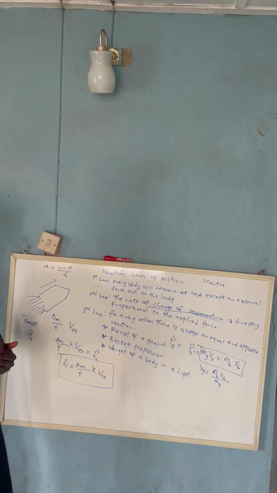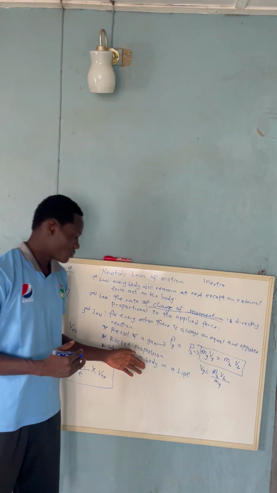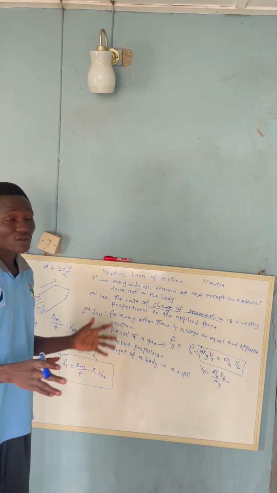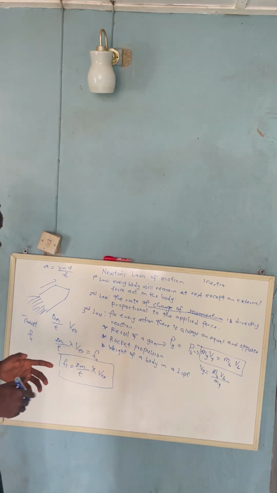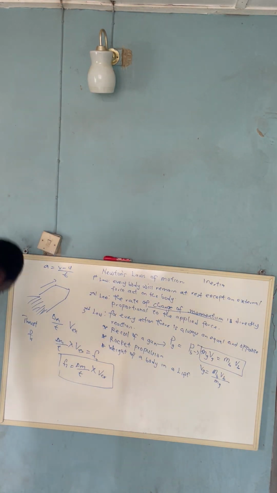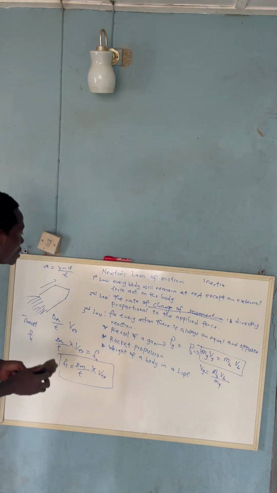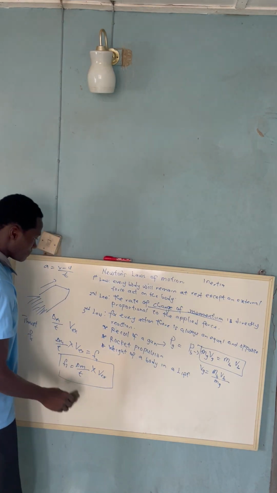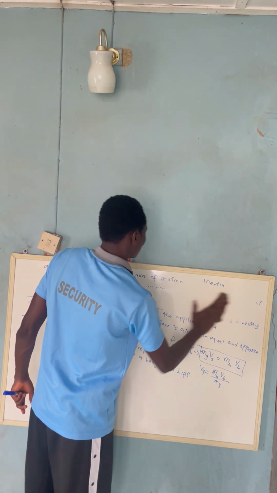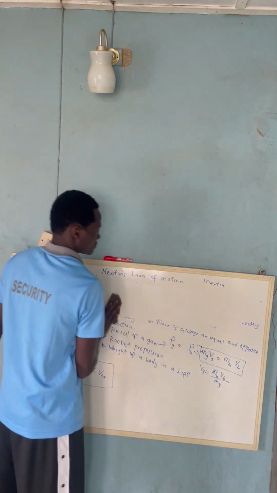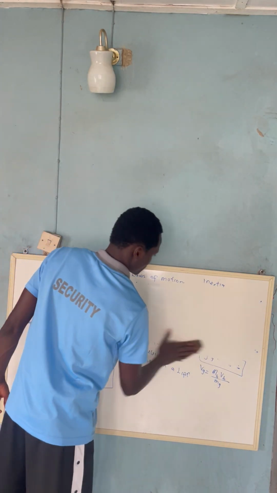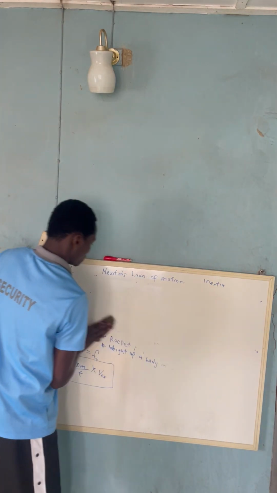And the last one we are going to be seeing is the weight of a body in a lift. We are going to see some different conditions of the weight of a body in a lift, and the three major ones we are going to be seeing in this video. And we are going to illustrate them here. So let's see the first one. The weight of the body in a lift.